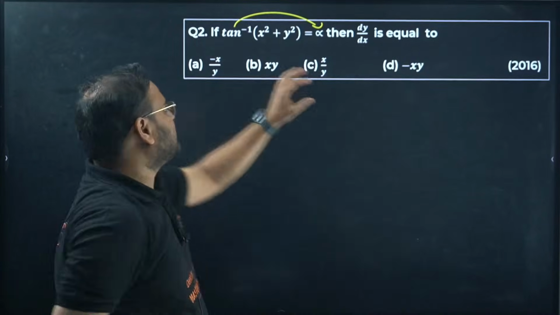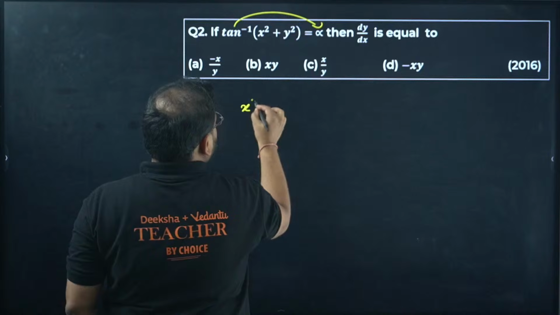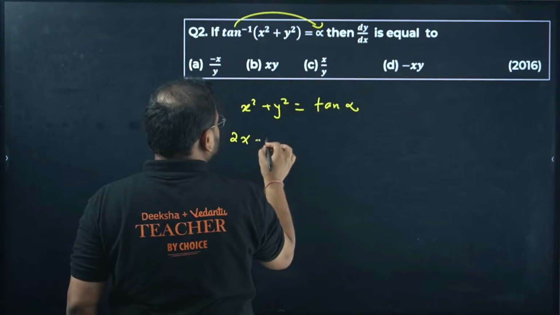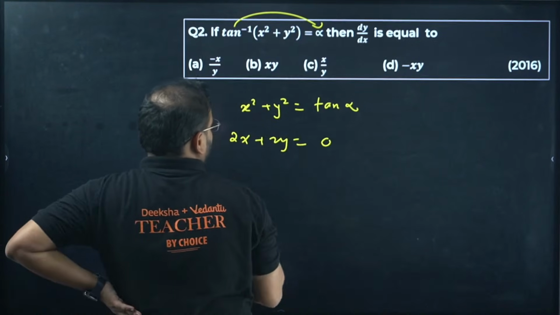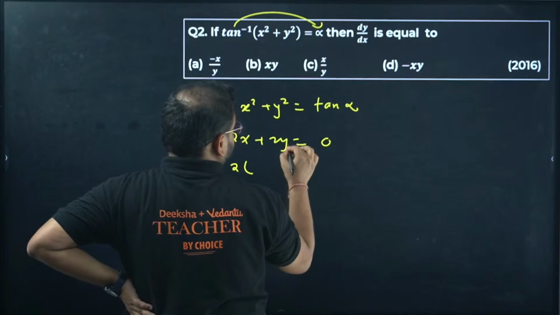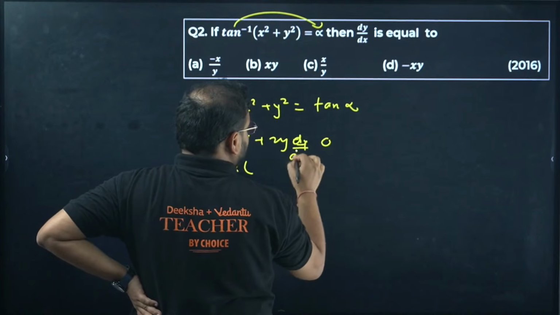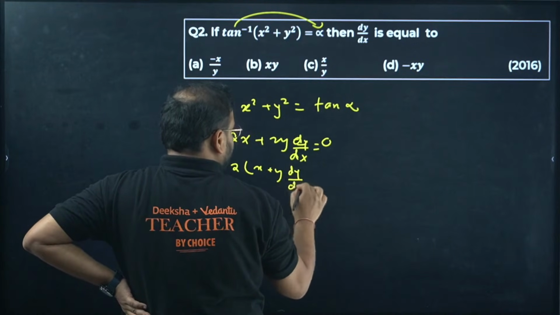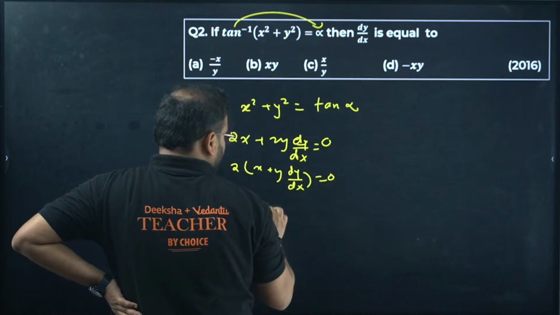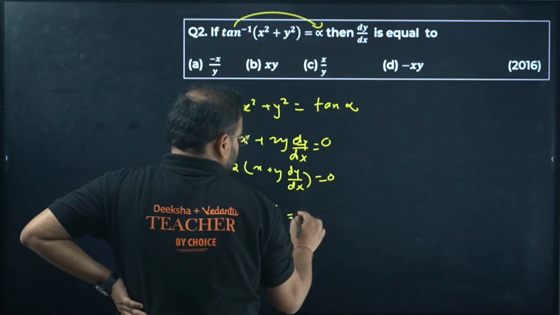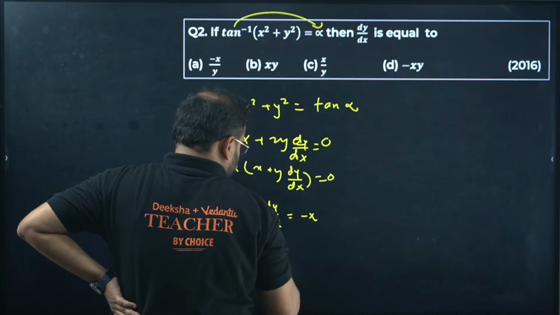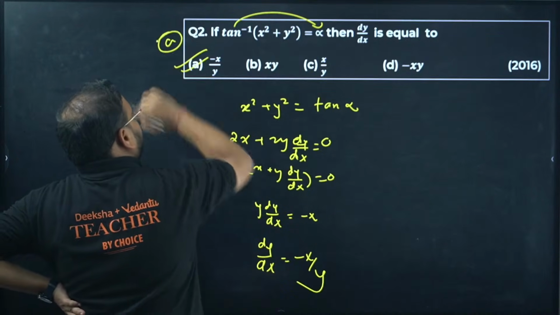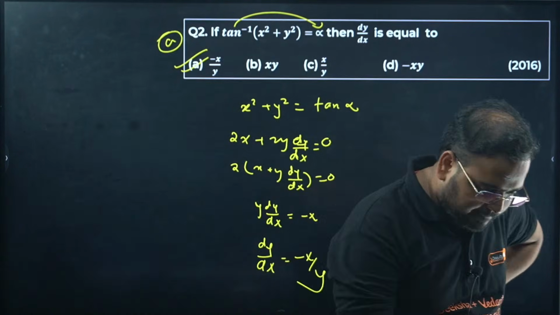Come on. So this question is very simple, sir. Tan inverse will go on that side. We have x square plus y square is tan alpha. Differentiate, you get 2x plus 2y dy by dx is 0. 2 is common, so x plus y dy by dx is 0, so we get y dy by dx is minus x, so we get dy by dx as minus x by y. Option A.